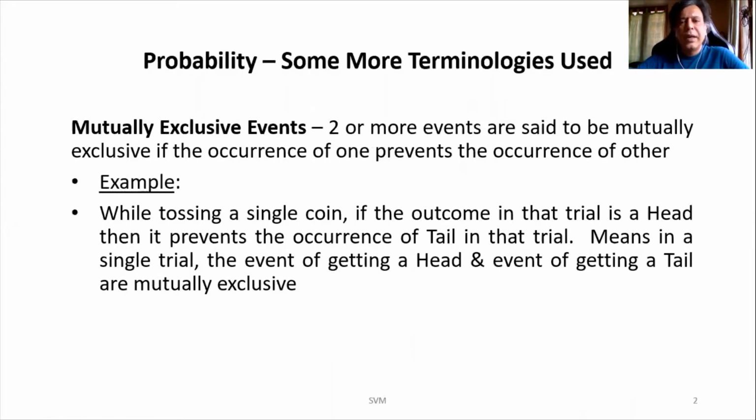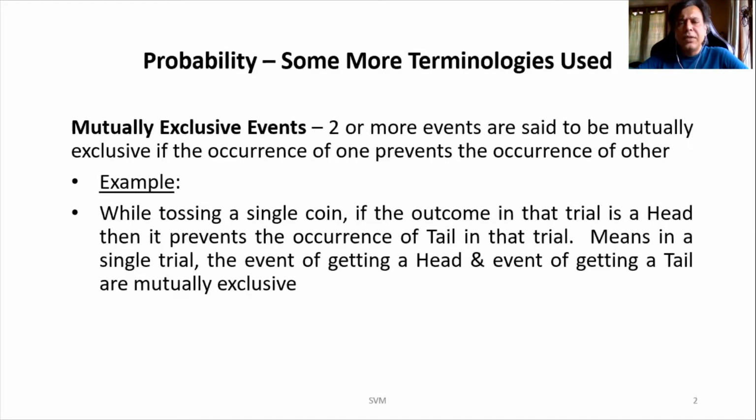Let's move on to the next terminology, which is mutually exclusive events. Two or more events are said to be mutually exclusive if occurrence of one prevents the occurrence of the other. Here, a single coin tossing experiment's example is being given. Means I can also consider the example of a single coin tossing experiment, in which